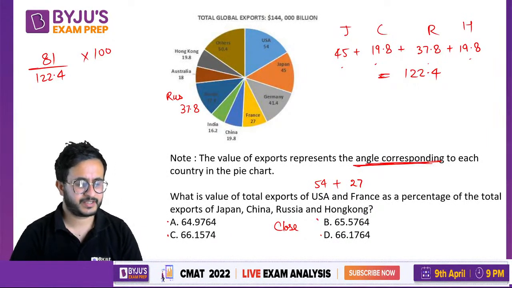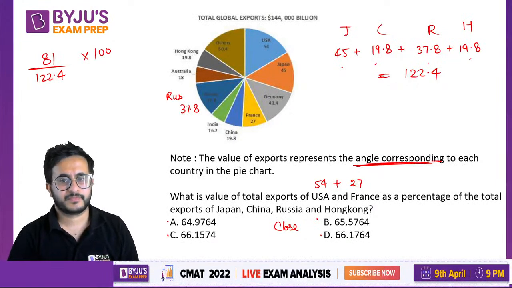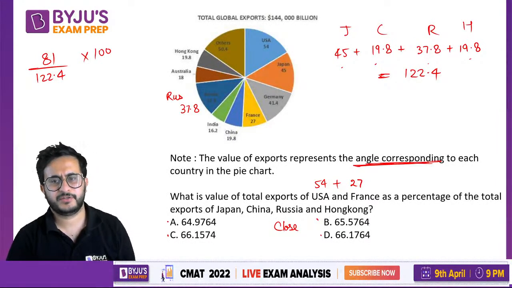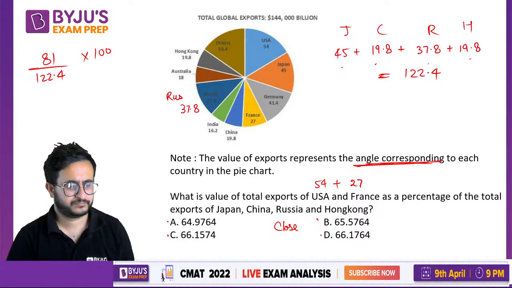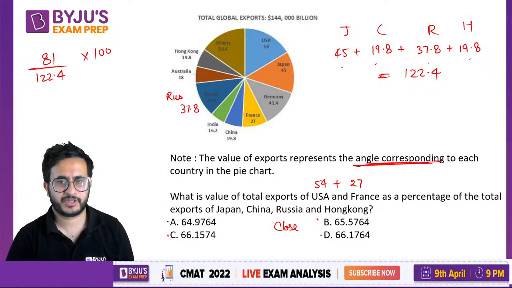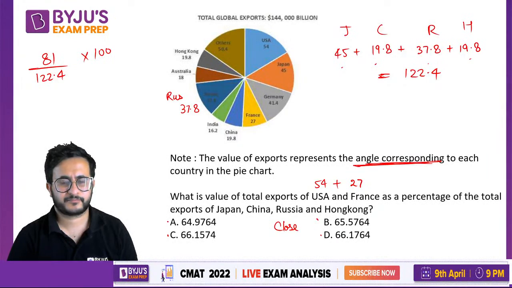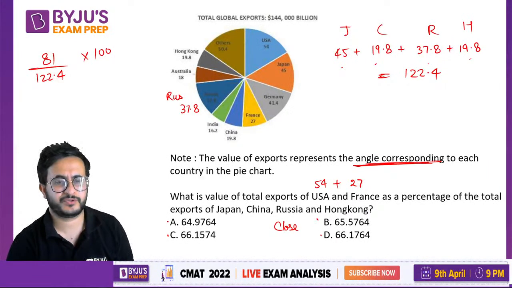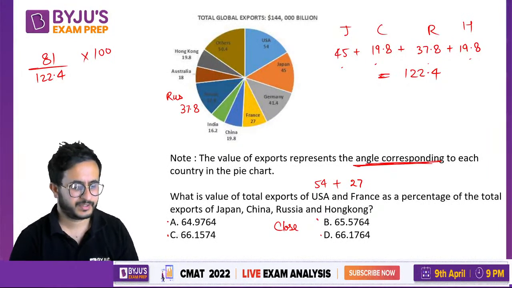Okay, so it might take some time to calculate, but yes, you can do that. At least the options look close. Once you start calculating, then it would become clearer.